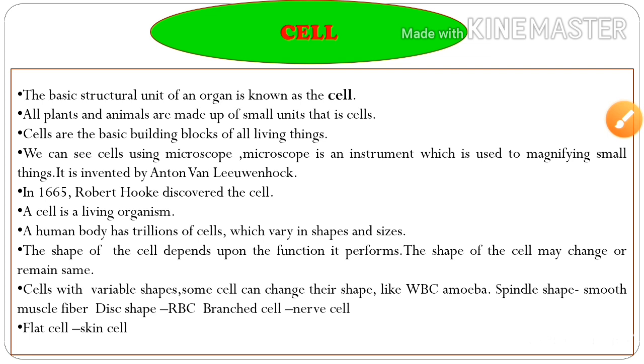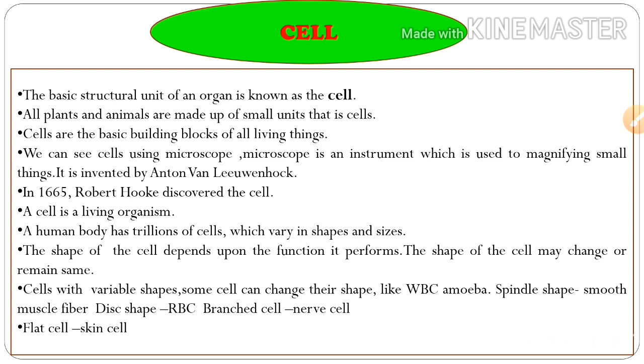We can see cells using a microscope. A microscope is an instrument which is used to magnify small things. It was invented by Anton van Leeuwenhoek. In 1665, Robert Hooke discovered the cell.